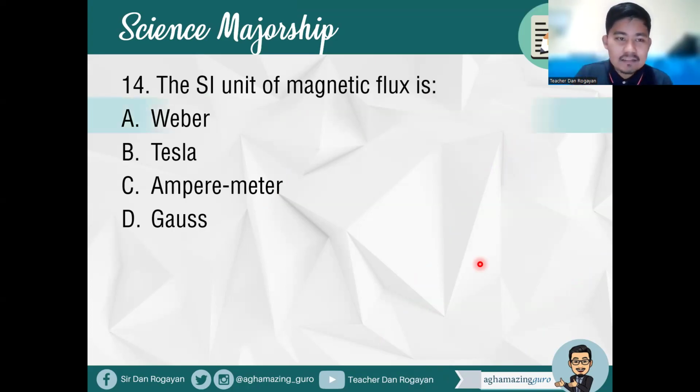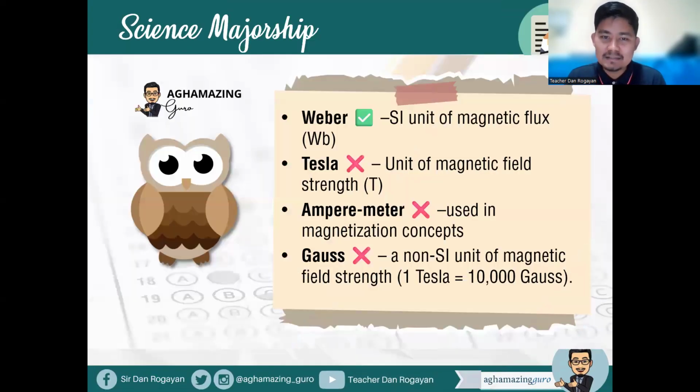So for the magnetic flux, of course, that is letter A, Weber. Okay, so Weber is the SI unit of magnetic flux, while Tesla is the unit of magnetic field strength. Okay, ampere meter is used in magnetization concepts, while Gauss is a non-SI unit of magnetic field strength. 1 Tesla is equivalent to 10,000 Gauss. All right, so Weber here is the magnetic flux.